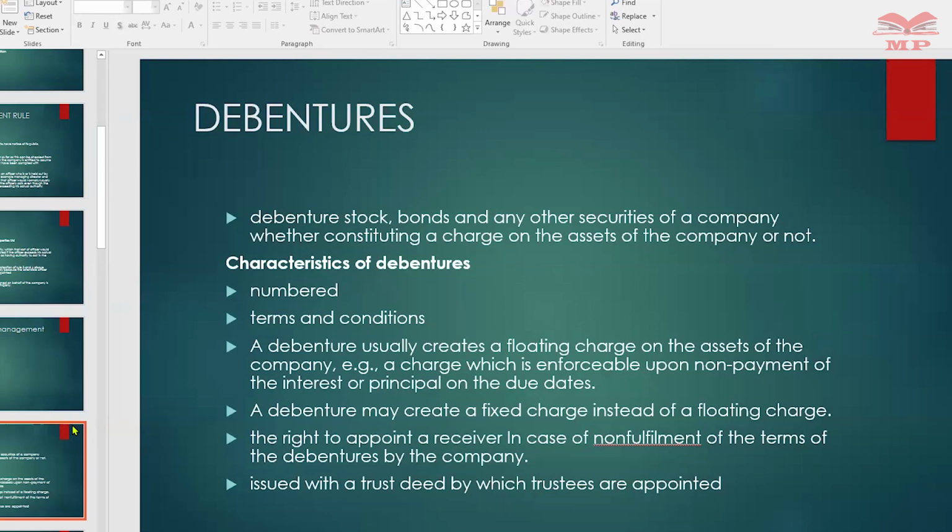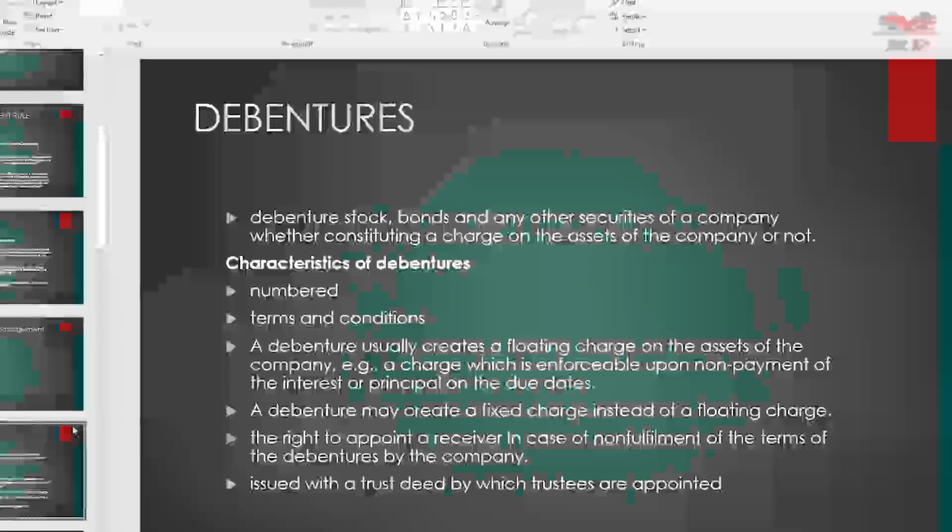And sometimes again, debentures are issued by which trustees are appointed to whom some or all of the properties of the company are transferred by way of security for the debenture holder. So a trust deed again will have the terms and conditions. It will list the properties to be recovered to pay off any debt that is outstanding.